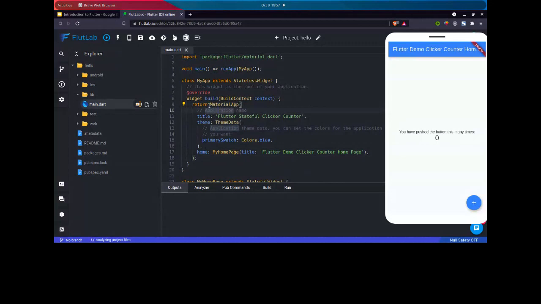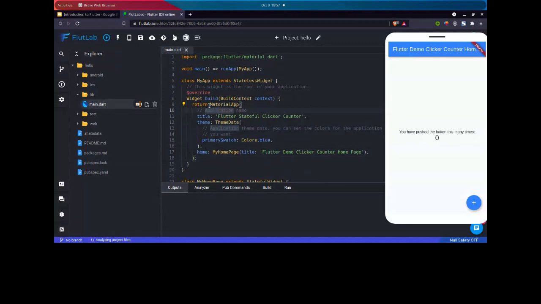Okay. So at the top, we imported the material file, which is present inside the Flutter package. And then we have a main function. As you know, main function is a top level function which is called whenever our program runs. So same here, whenever our application loads, this function is called. Inside this function, we have a runApp function which calls our class MyApp. MyApp basically inherits the StatelessWidget, and we have a function which is overriding the build function present inside the StatelessWidget and returning a MaterialApp here.